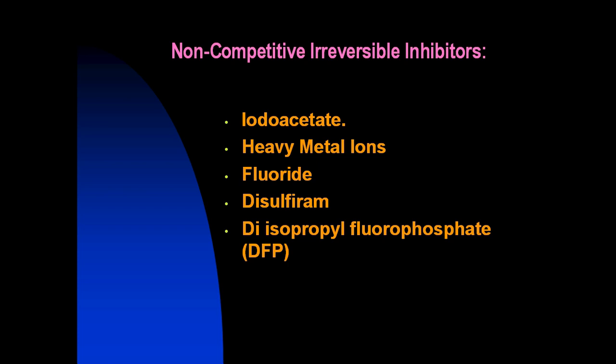Diisopropyl fluorophosphate. Diisopropyl fluorophosphate inhibits enzymes with serine in the active sites. For example, it inhibits acetylcholine esterase, which catalyzes acetylcholine into acetate and choline.